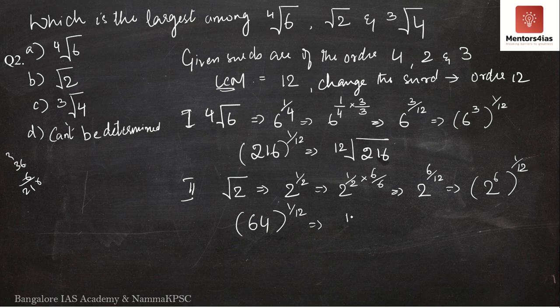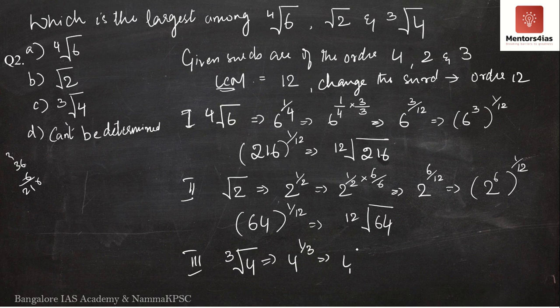So I can write this as the 12th root of 64, meaning root 2, square root of 2 is equal to the 12th root of 64. Again we've changed the order. Third one, we have cube root of 4. Now we will write the cube root of 4 as 4 to the power 1 by 3.